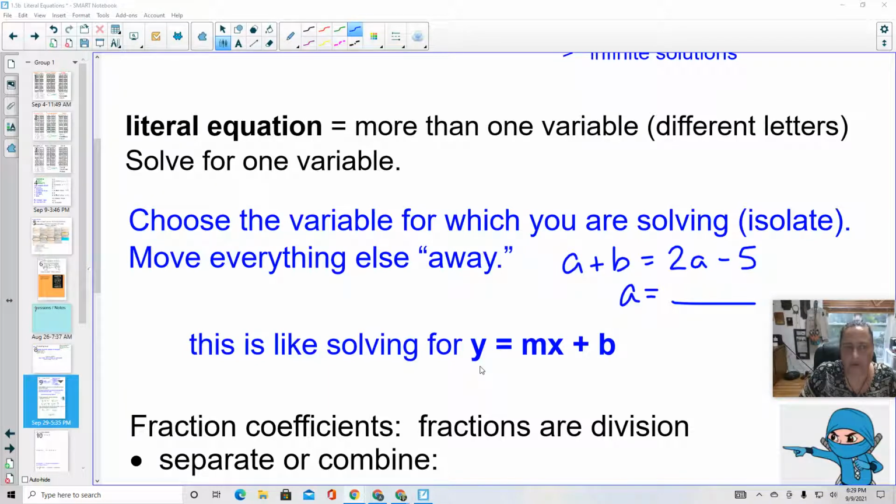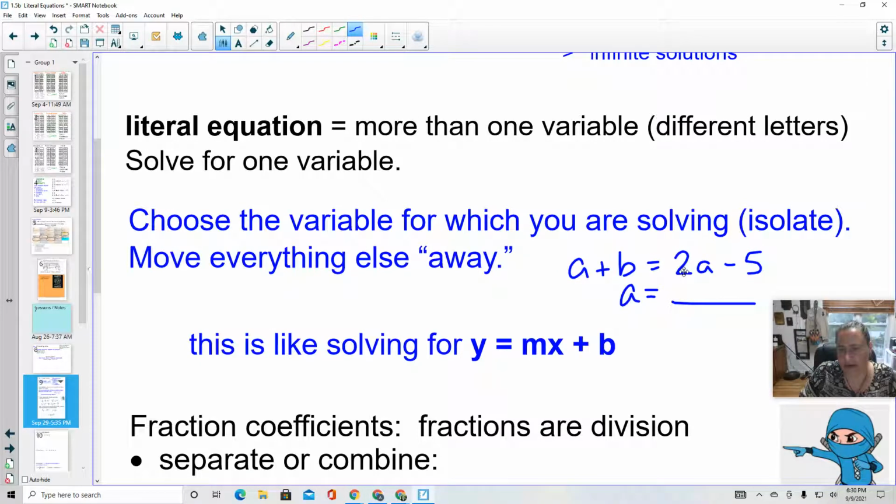All right, let's talk about this before we get to these fraction coefficients. A literal equation just means more than one variable, different letters, and you're going to solve for one variable. So here it's really important that you choose the variable for which you're solving or isolating. You're going to move everything else away. So if I had a plus b equals 2a minus 5, I want to get those a's together and the b and the 5 on the other side, along with dealing with that 2 that's in there.